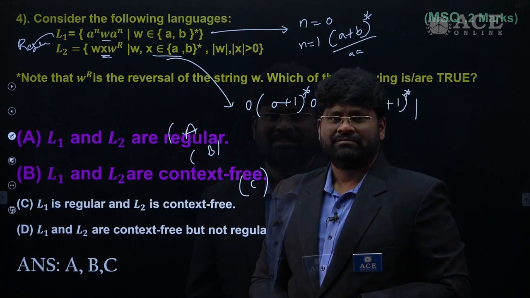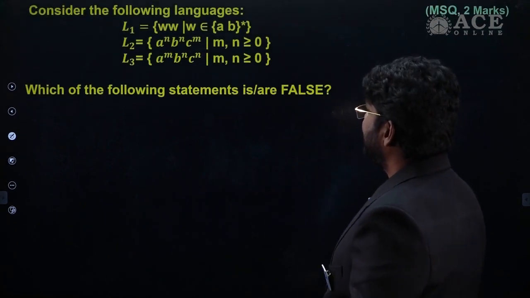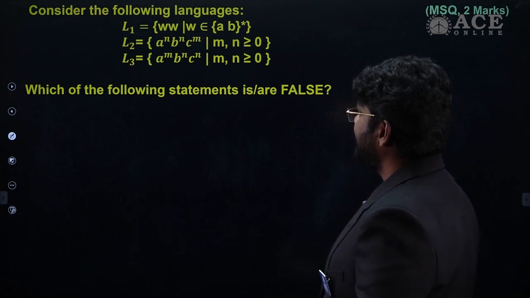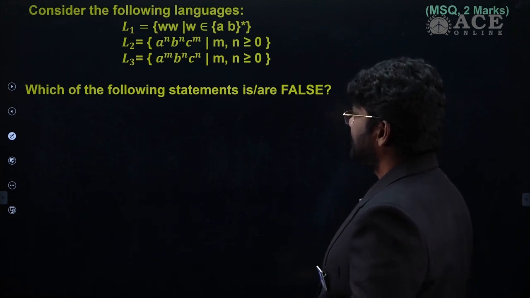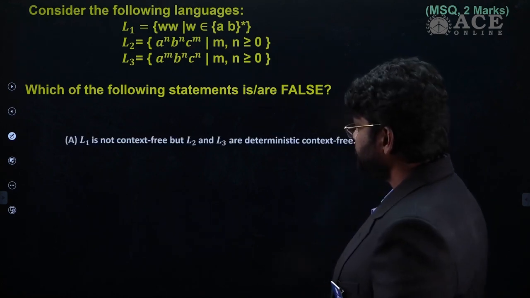Good. So the next question is also given here to identify the language from the given set of languages. Let's see the statement of the problem. Consider the languages L1, L2, L3. Which of the following statements is or are false?